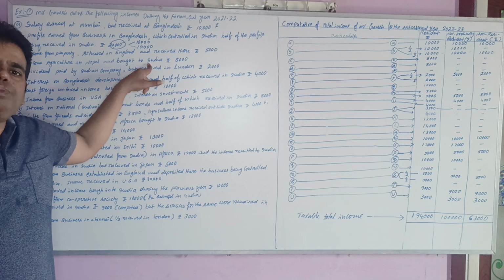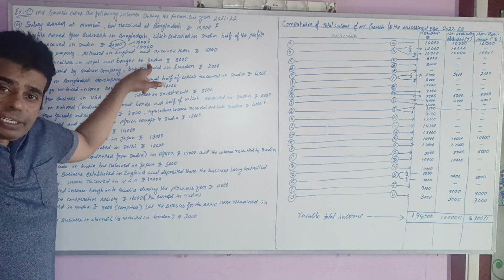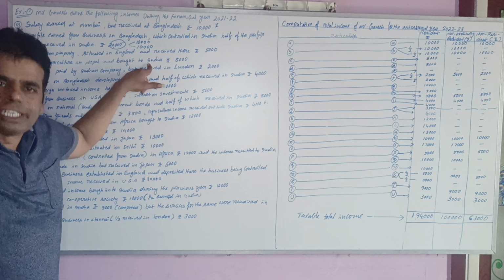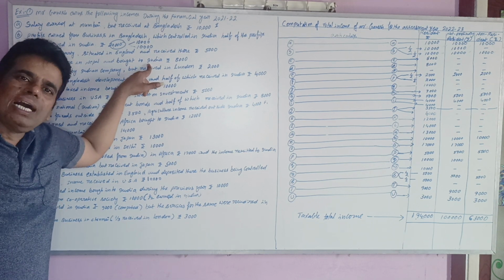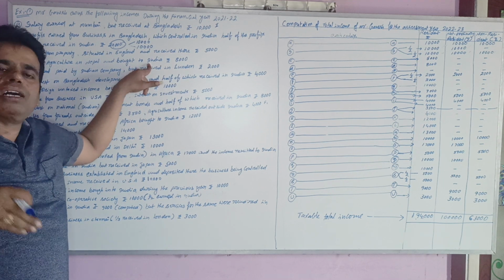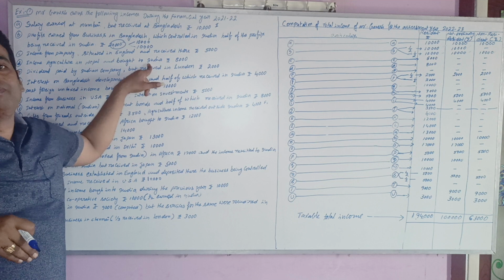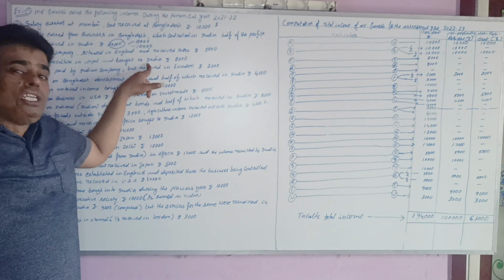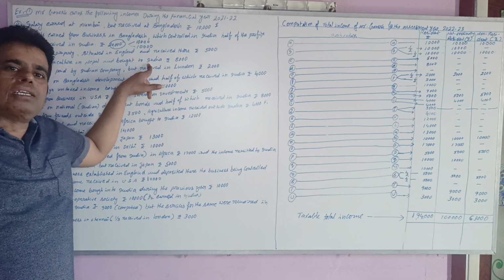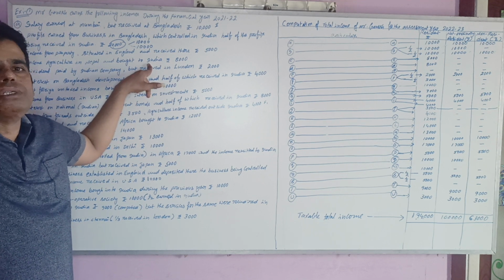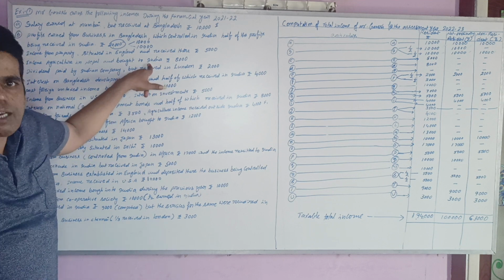If any income is remitted from foreign countries to India, first of all, 2 things are completed, that is earned and received, both are completed. After that it is brought to India, remitted to India. Please remember, if we bring any income to India, the 2 concepts, earned and received, are both completed outside India.